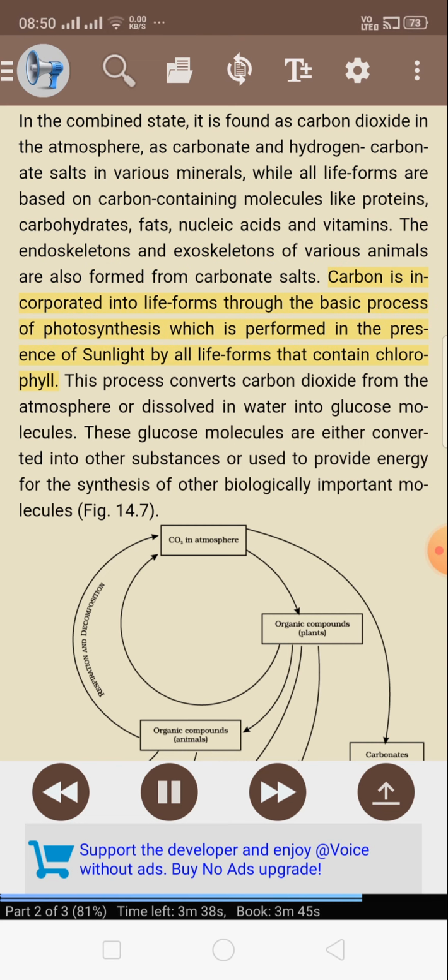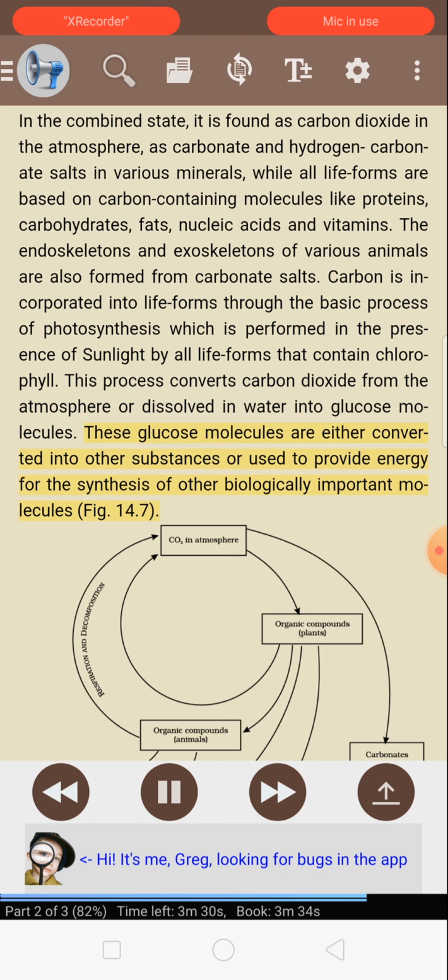Carbon is incorporated into life forms through the basic process of photosynthesis, which is performed in the presence of sunlight by all life forms that contain chlorophyll. This process converts carbon dioxide from the atmosphere or dissolved in water into glucose molecules. These glucose molecules are either converted into other substances or used to provide energy for the synthesis of other biologically important molecules. Figure 14.7.